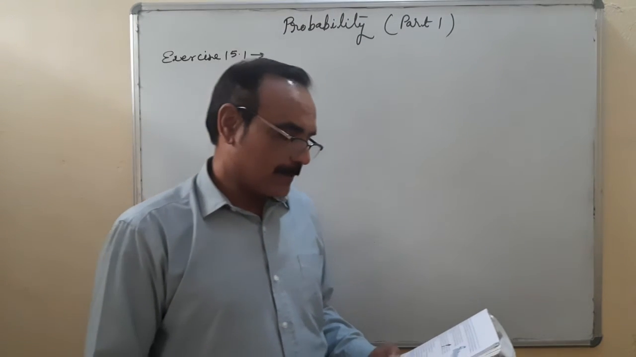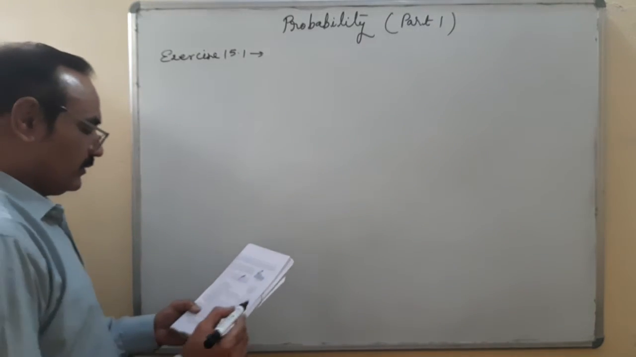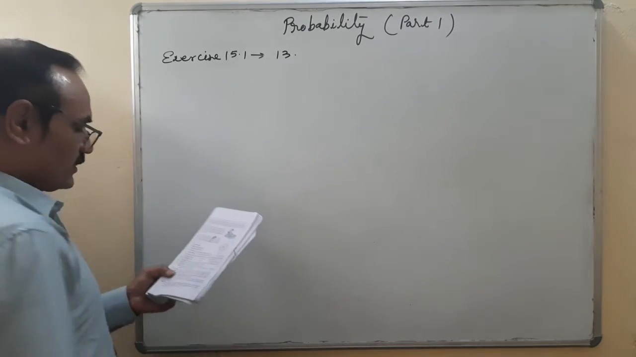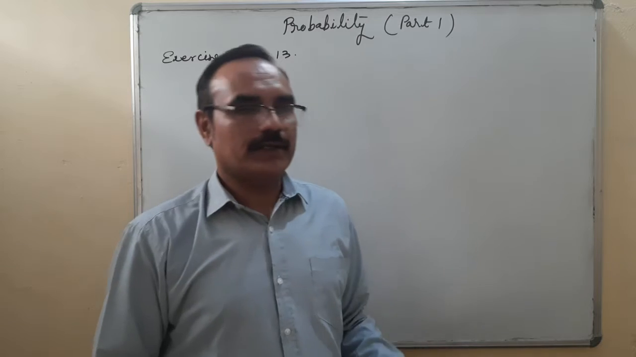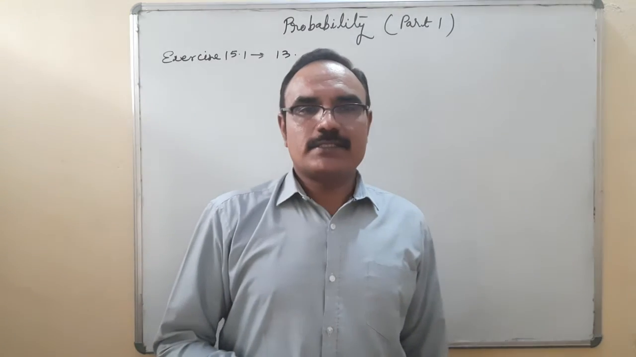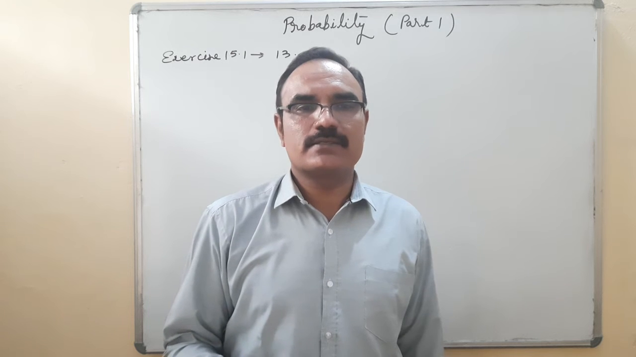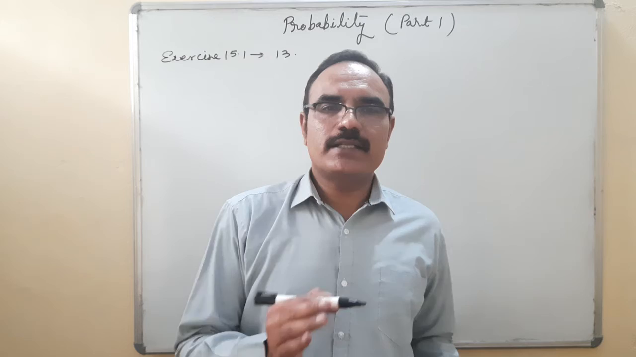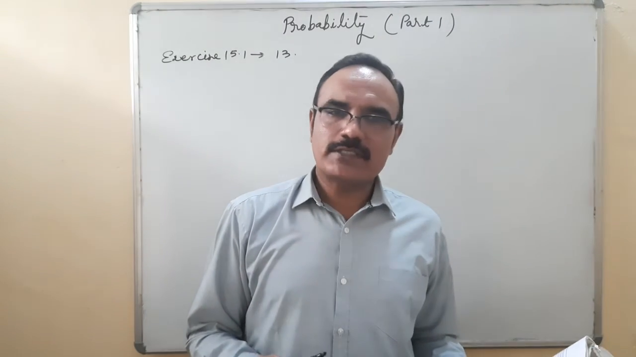Question number 13. A die is thrown once, find the probability of getting. Everybody has seen the die, it's the singular form of dice. Generally we will use the term dice, single or plural. You have seen that there are 6 faces, with the numbers 1, 2, 3, 4, 5, 6 printed on it. All faces are equal in area.